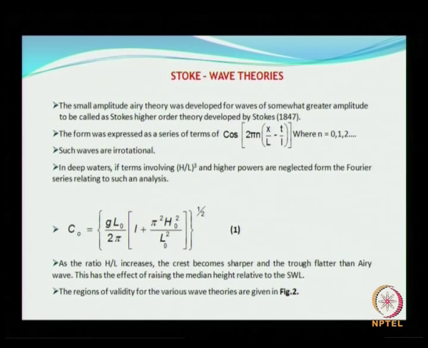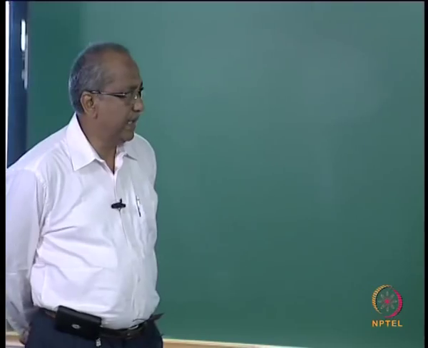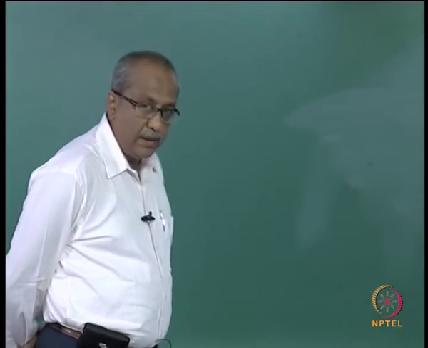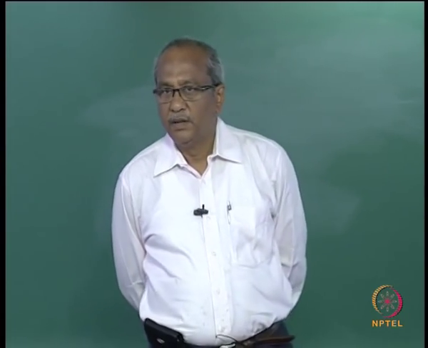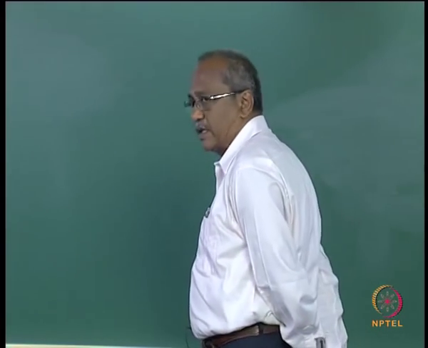As the ratio h by L increases, the crest becomes sharper and sharper, whereas the trough becomes flatter and flatter than that of Airy's theory. So in Airy's theory, you know how to calculate the C naught. How do you calculate the C naught in Airy's theory? G L naught by 2 pi, whereas here you have that additional term coming into picture.